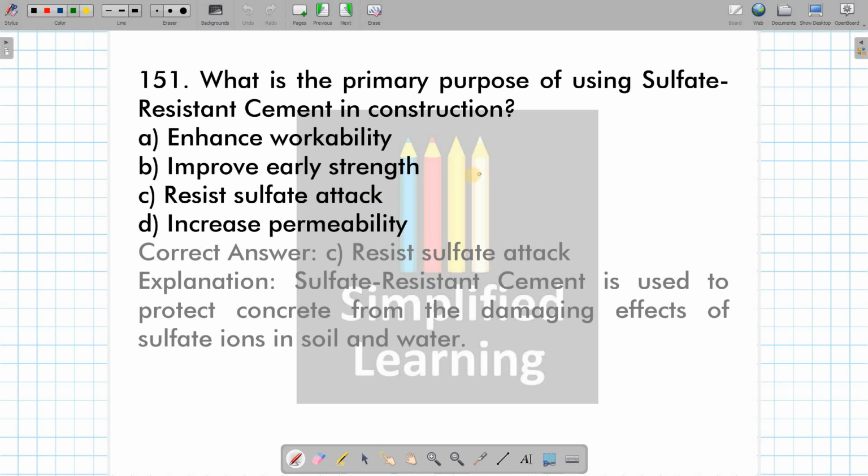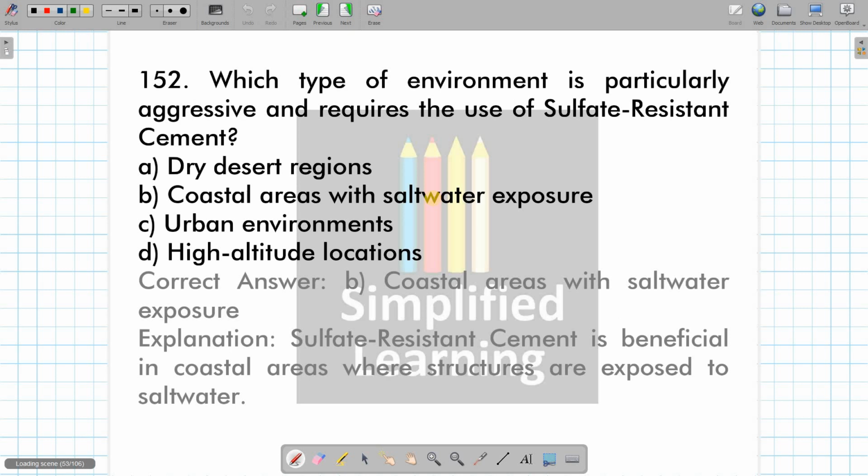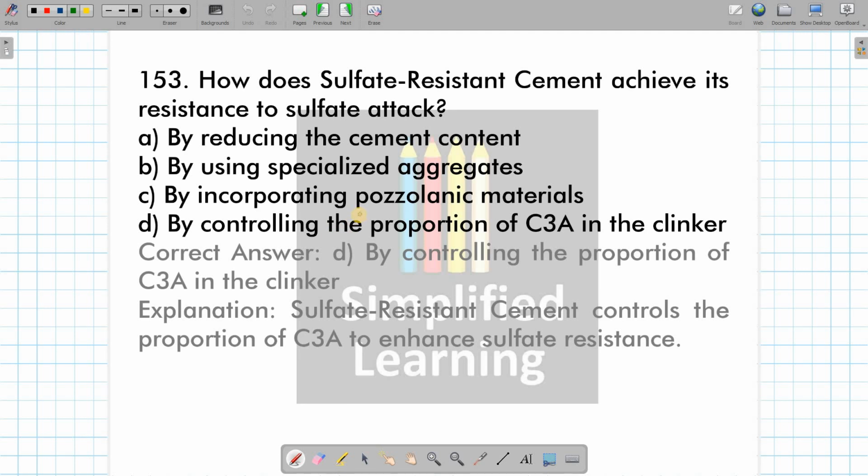What is the primary purpose of using sulfate resistant cement in construction? It can resist sulfate attack. Obviously, sulfate resistance, the name itself, it is suggesting that it can resist the attack from sulfate ion from soil and water. And which type of environment is particularly aggressive and requires the use of sulfate resistant cement? Coastal areas with salt water exposure are the scenarios where we are going to use what? Sulfate resistant cement.